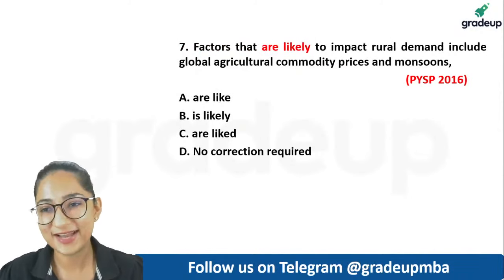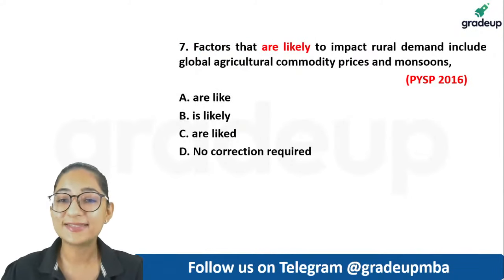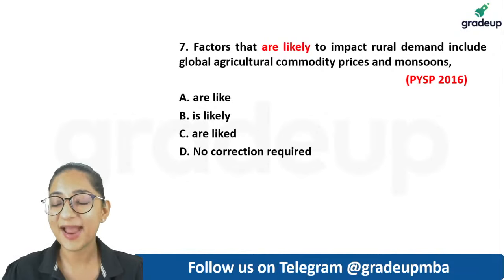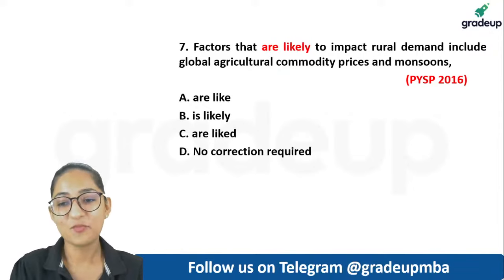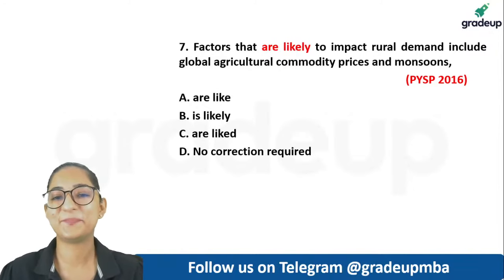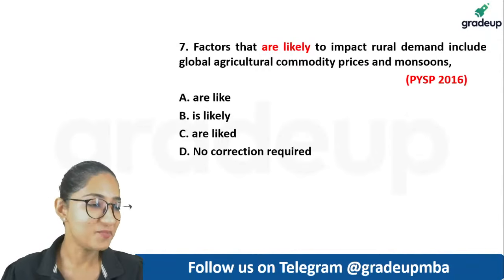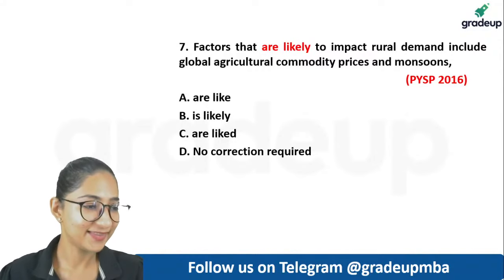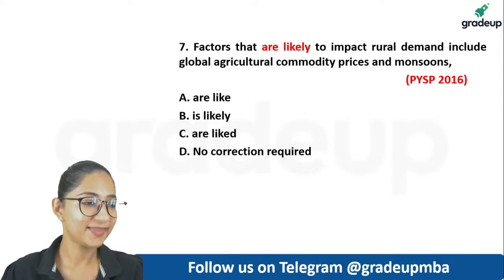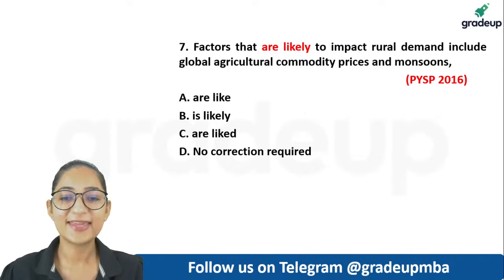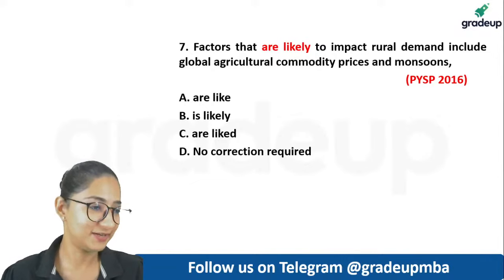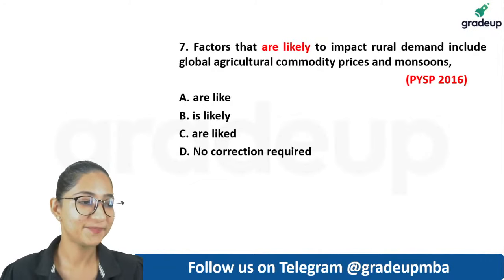This is from previous year, 2016. Factors that are likely to impact rural demand include global agricultural commodity prices and monsoons. What do you say? Factors that are likely to impact rural demand include global agricultural commodity prices and monsoons. Are like, is likely, are liked, no correction required. What do you say about this?